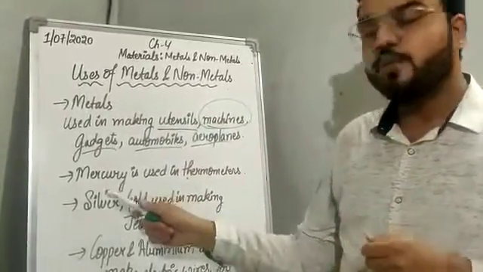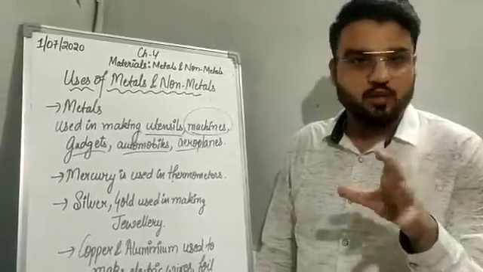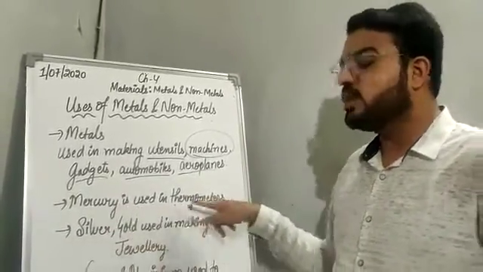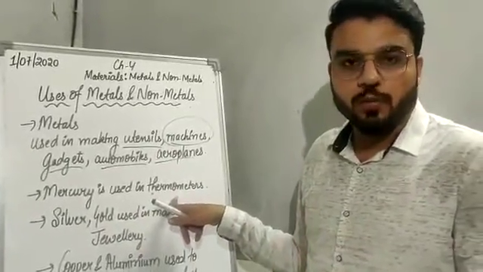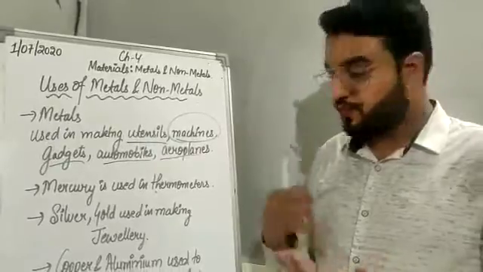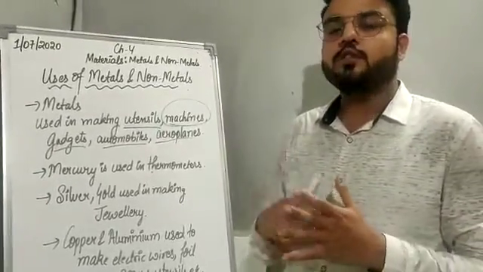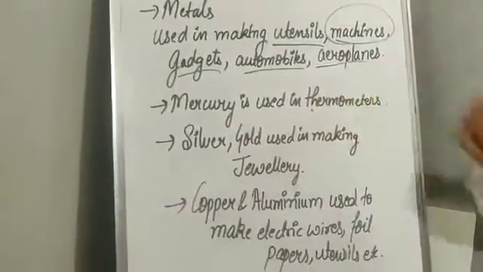Next, mercury, which is a metal which is liquid at room temperature. You all know mercury is liquid at room temperature. So mercury is used in thermometers for checking the temperature of the human body, and it is also used for checking temperatures in laboratory thermometers. So mercury is used in thermometers.